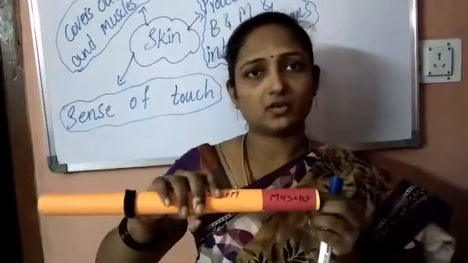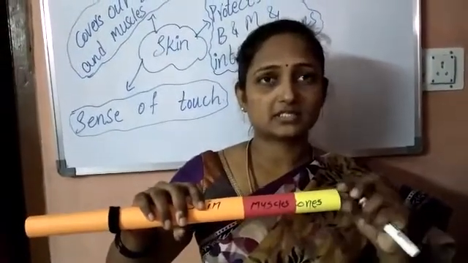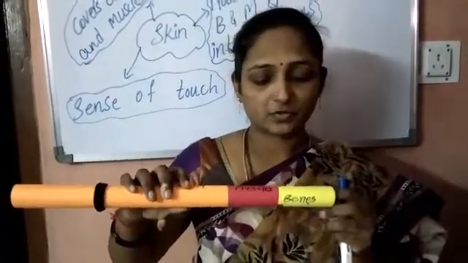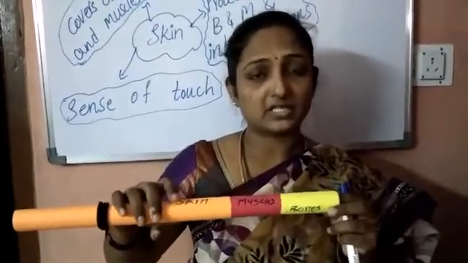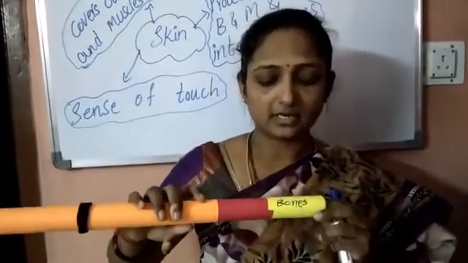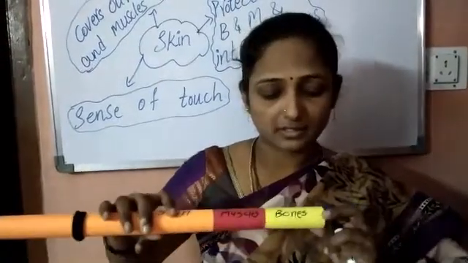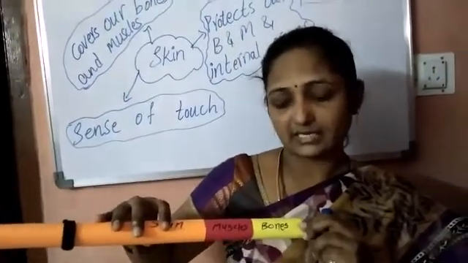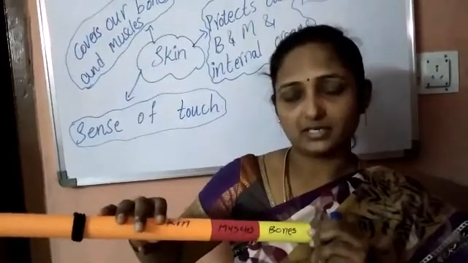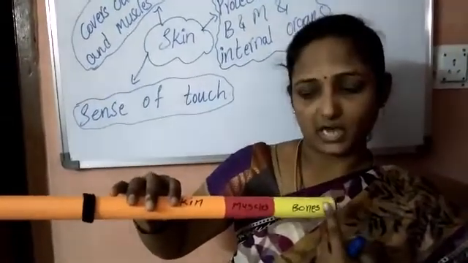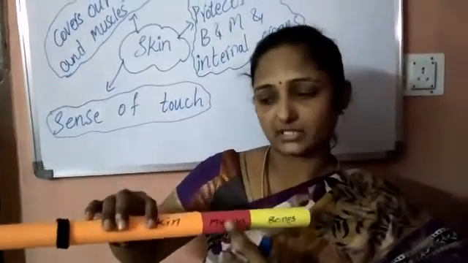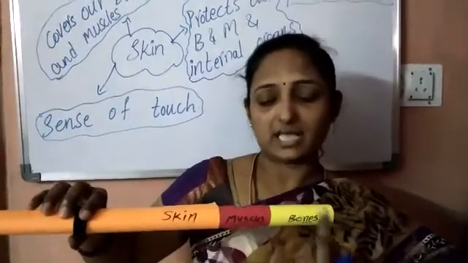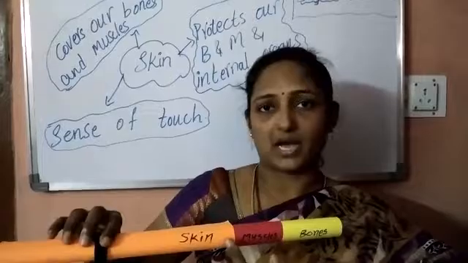Now let us see what is inside the muscles. What covers the muscles? Here muscles are covered by the skin, and what is present inside the muscles? It is bones, right? Yes. So bones are covered by the muscles and muscles are covered by the skin. So this acts as a covering part.